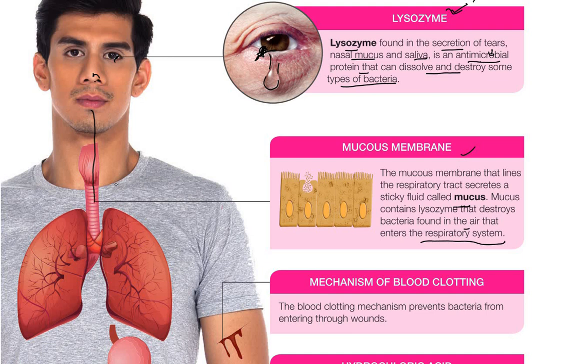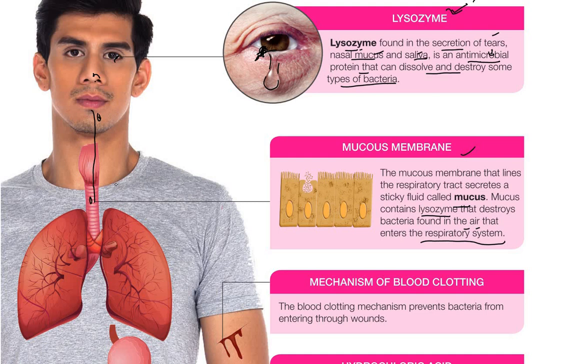Here we have the mucus, which contains lysozyme that destroys bacteria found in the air that enters the respiratory system. So this lysozyme can be found in tears, nasal mucus, and saliva.